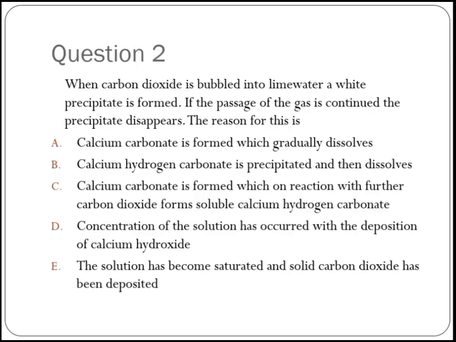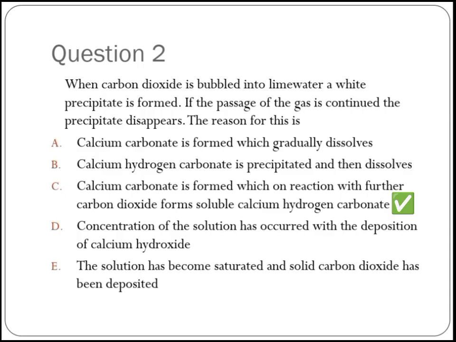So question 2. When carbon dioxide is bubbled into lime water, a white precipitate is formed. If the passage of the gas is continued, the precipitate disappears. The reason for this is, I won't bother to read the options, but you can check the options yourself. The answer to this question is option C. Now this is very important.